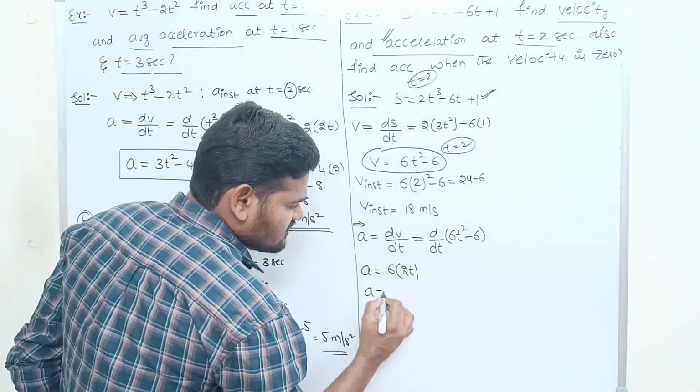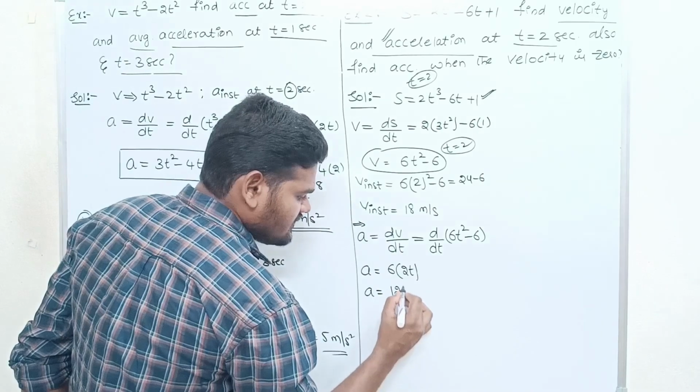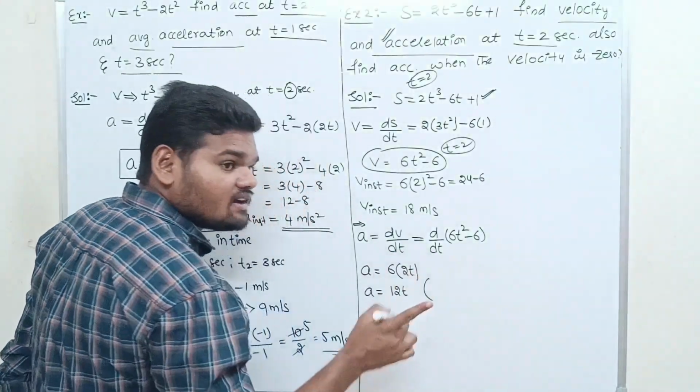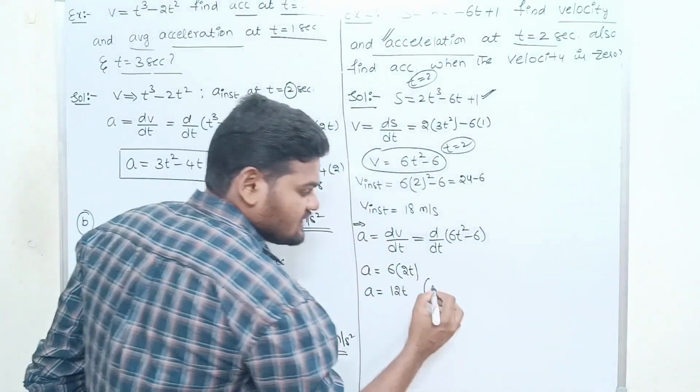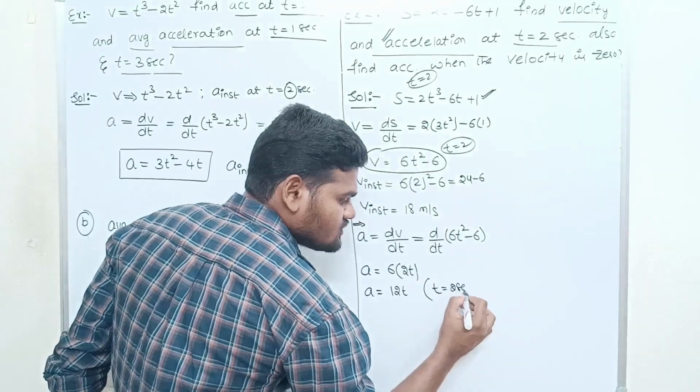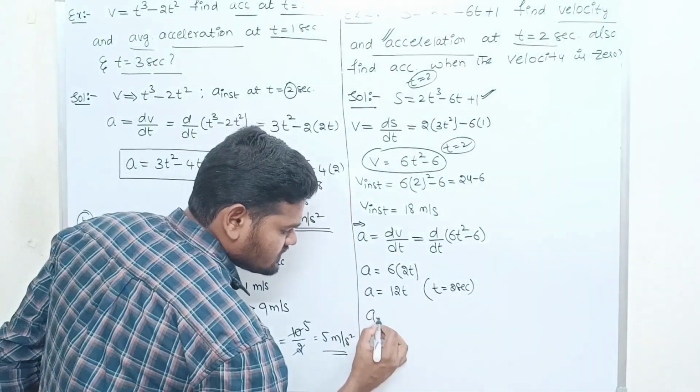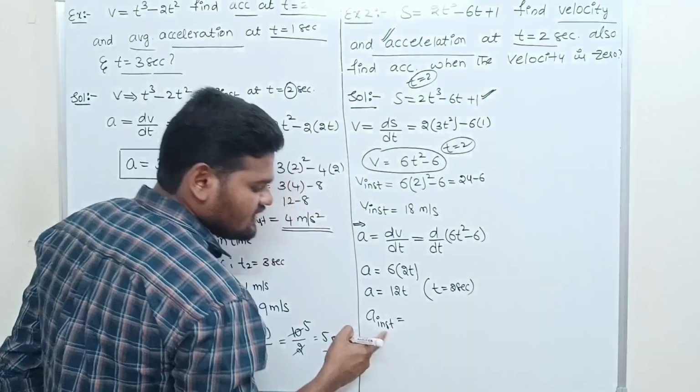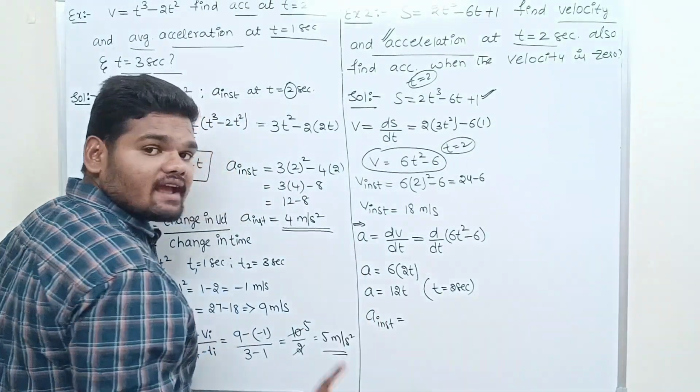So a = 12t. We have to find the instantaneous acceleration at t = 2 seconds, so just substitute t = 2.